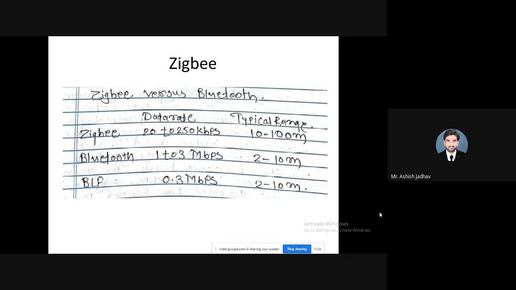If I consider range and want a longer range, which one is preferred? Zigbee is preferred, because Zigbee has a 100 meter range. In case I want an optimized range and an optimized data rate, then BLE is preferred.